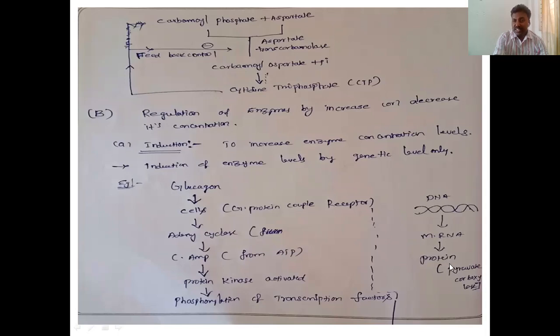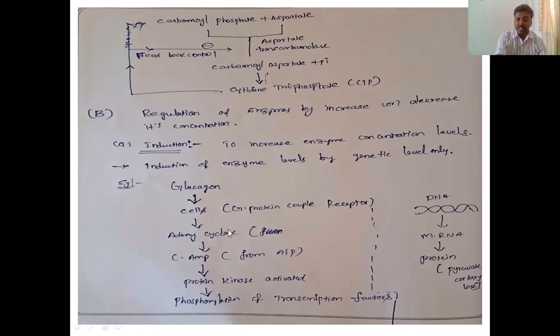When the pyruvate carboxylase enzyme increases, gluconeogenesis, the formation of glucose from sources other than carbohydrate, takes place. This is induction, which means increasing the enzyme levels through genetic regulation.